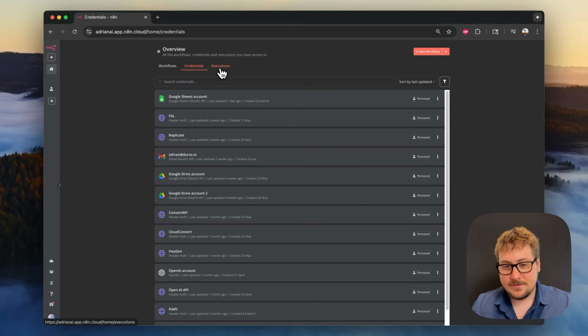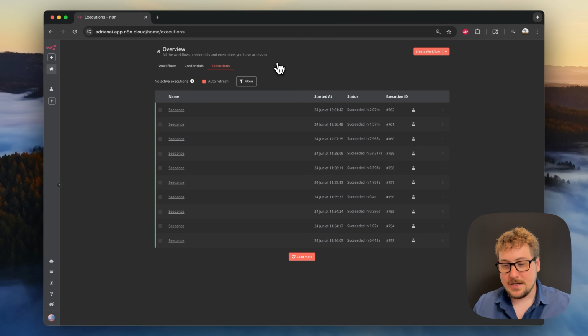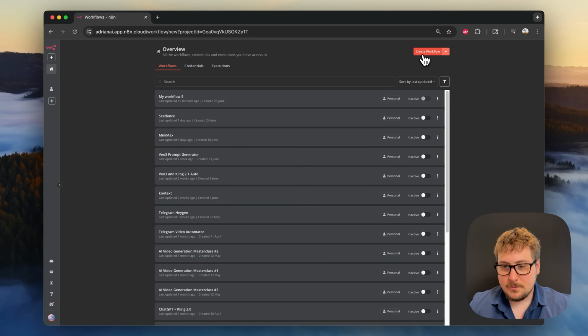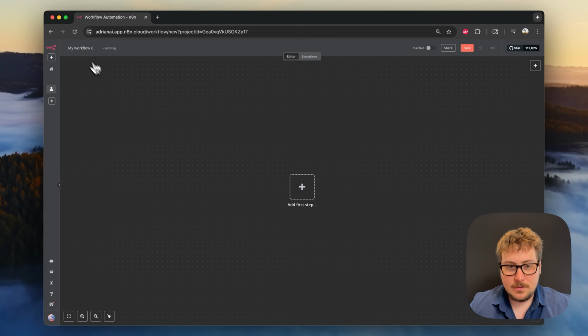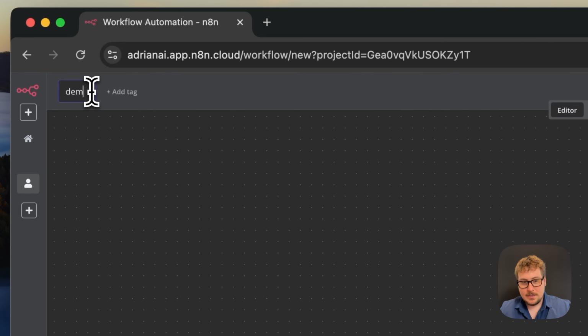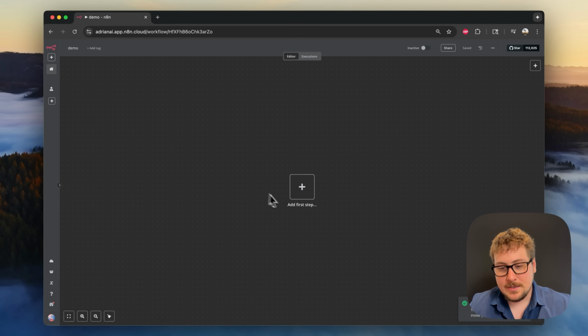The last tab we have is executions. This is tracking every time our workflows are run, and this is really good to look back into if there are any issues or debugging that needs to be done. Okay, so now I'm going to be creating a new workflow, and you can see it's named workflow 6. We're just going to change it to demo.